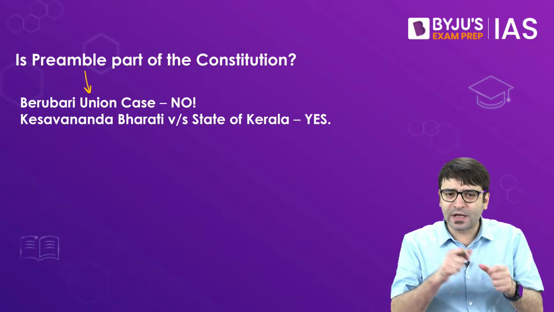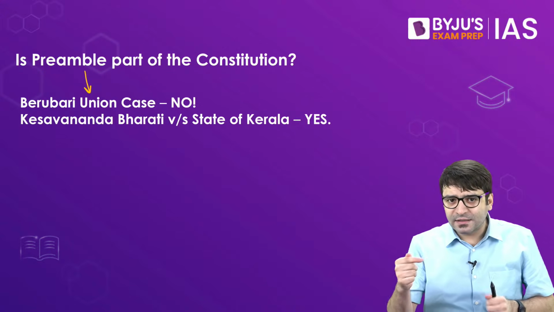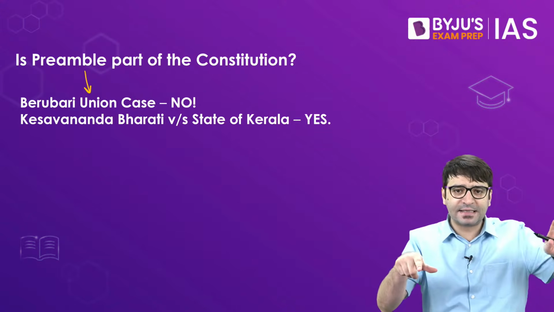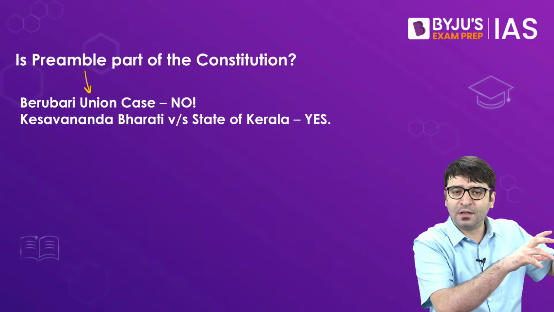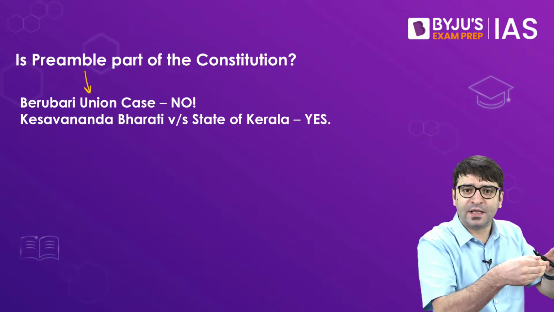So what have we understood as of now? What is the preamble? What are the goals that we intend to achieve through this Constitution that are reflected in the preamble? And this preamble is based on the Objectives Resolution of Pandit Nehru.